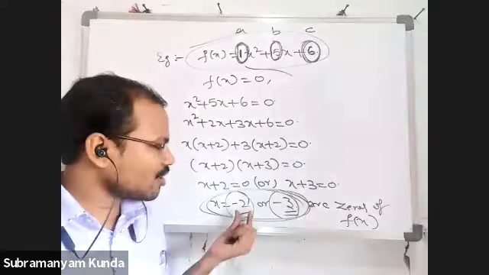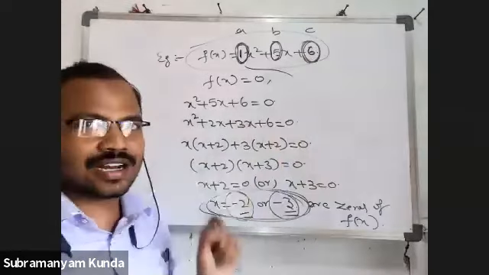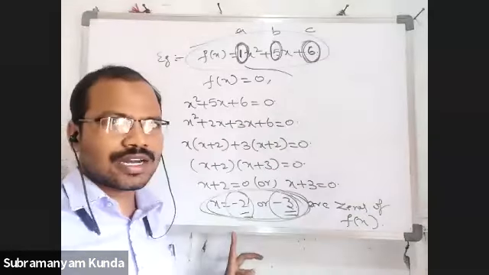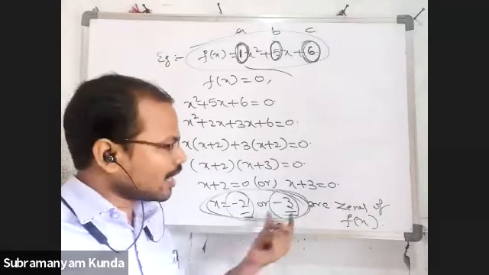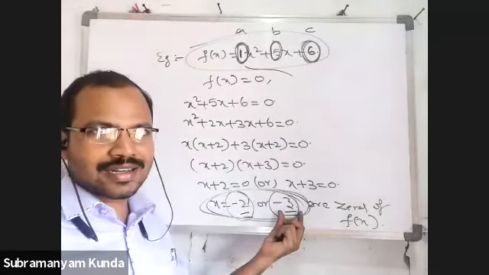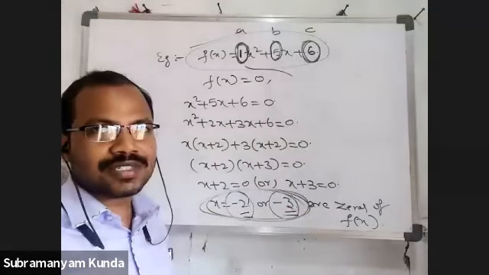Now observe, -2 is a factor of 6 or not? You can divide 6 with -2. And also -3 is a factor of 6.